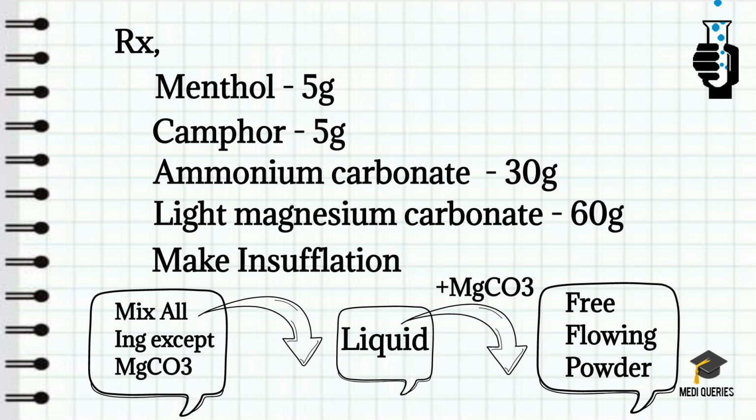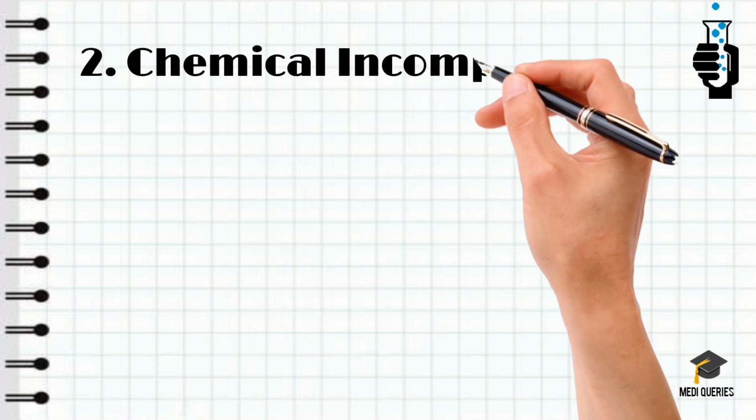After being given the prescription, we need to observe the nature of the compounds and find the physical incompatibility, whether there is any incompatibility between the drug and the adjuvant or not. After that, we have to overcome that incompatibility by editing the formulation. Okay, this is how we correct the physical incompatibilities forming in a prescription. Okay, and the next one is chemical incompatibility.